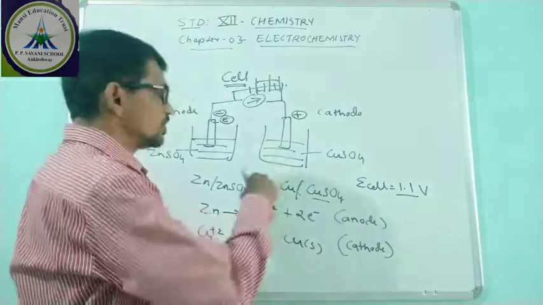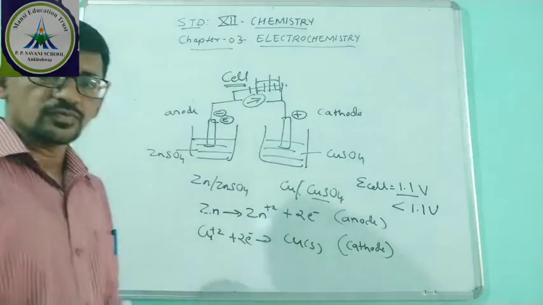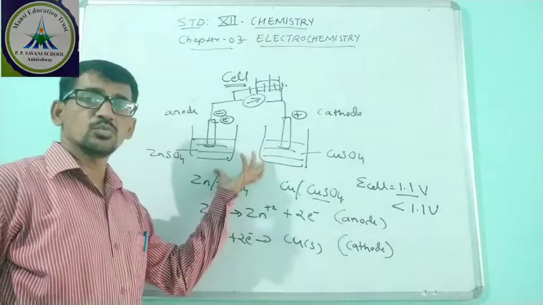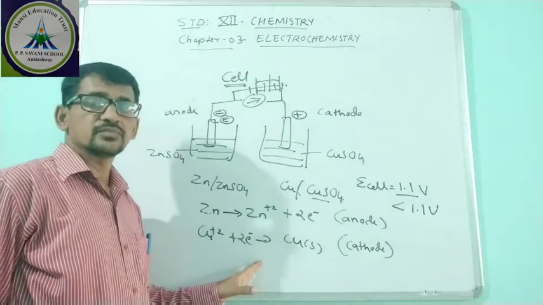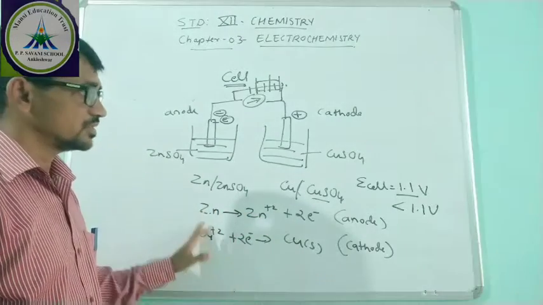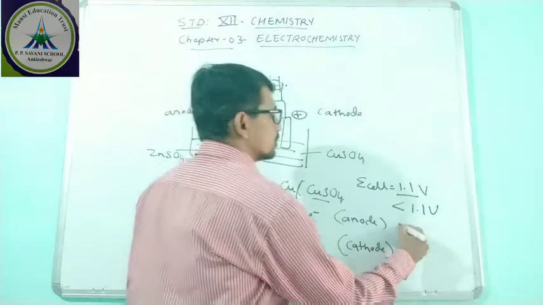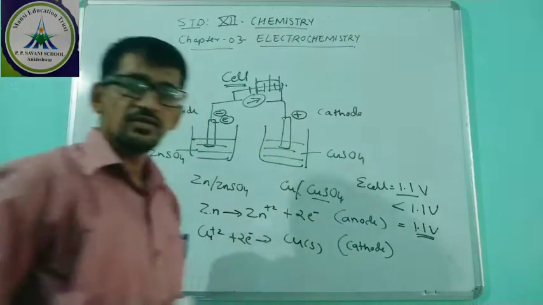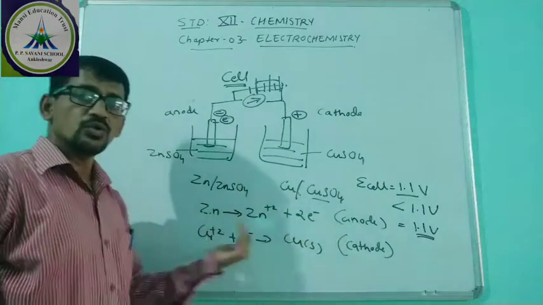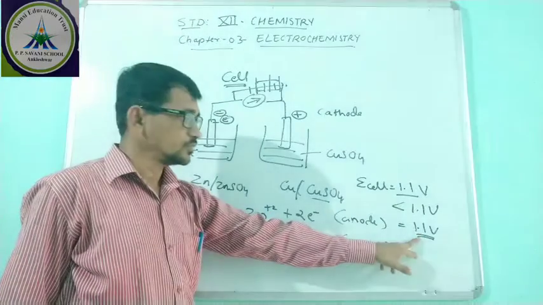Another thing: if you remove this electrode and join a battery here, negative and positive, and instead of 1.1 you give a supply less than 1.1, but this cell has more potential, so there is no change in the reaction, and the reaction will go in the same direction. Again, if you increase the external voltage to 1.1, then the reaction will stop. No oxidation, no reduction will take place. Why? Because the opposite voltage is also 1.1 volt.